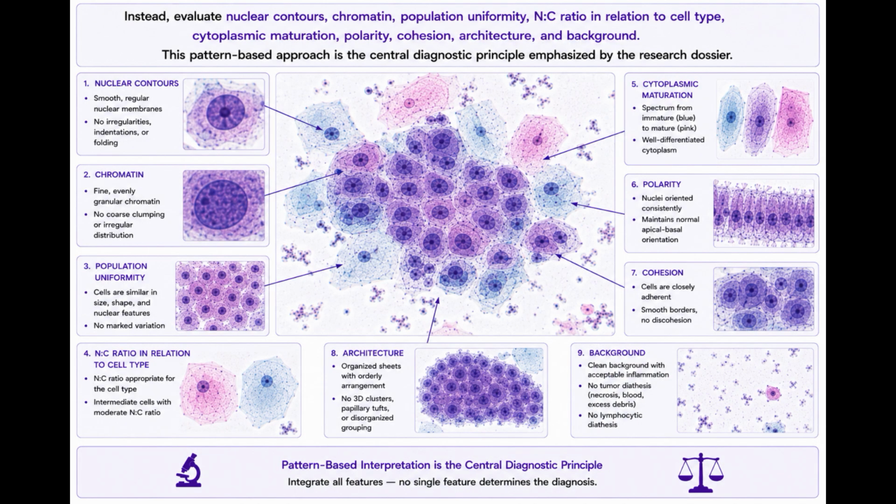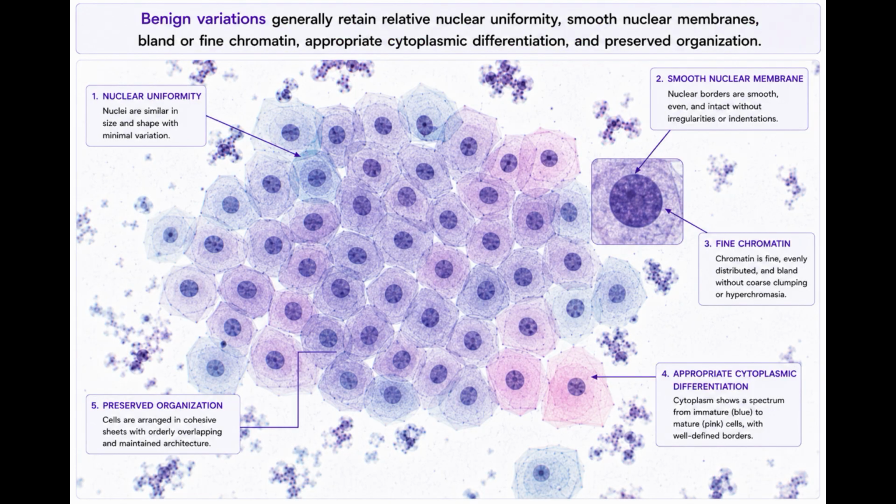Instead, evaluate nuclear contours, chromatin, population uniformity, N:C ratio in relation to cell type, cytoplasmic maturation, polarity, cohesion, architecture, and background. This pattern-based approach is the central diagnostic principle emphasized by the research dossier. Benign variations generally retain relative nuclear uniformity, smooth nuclear membranes, bland or fine chromatin, appropriate cytoplasmic differentiation, and preserved organization.